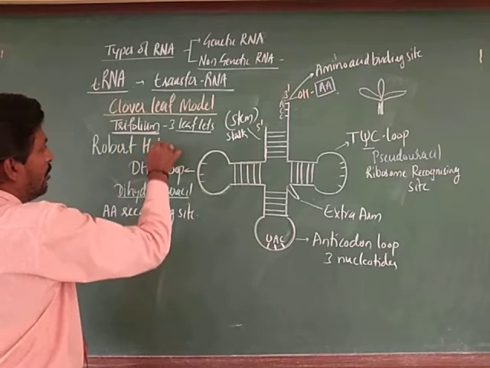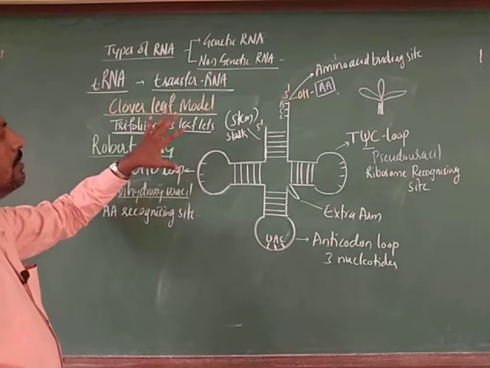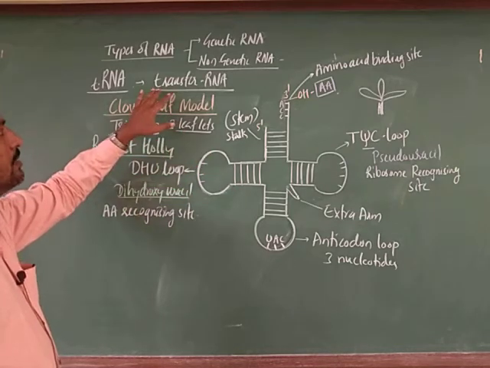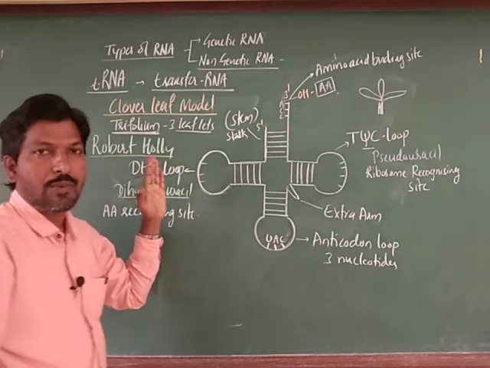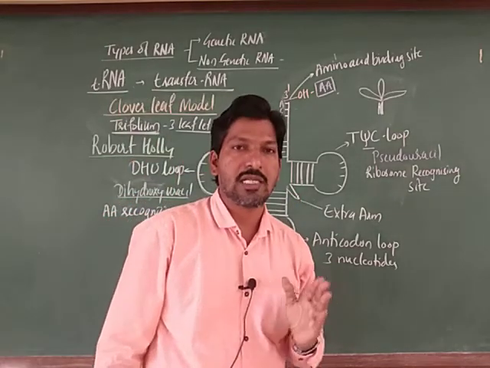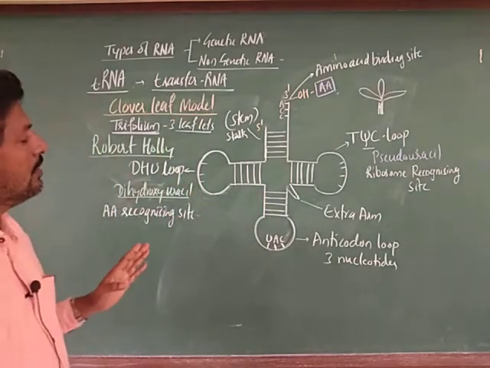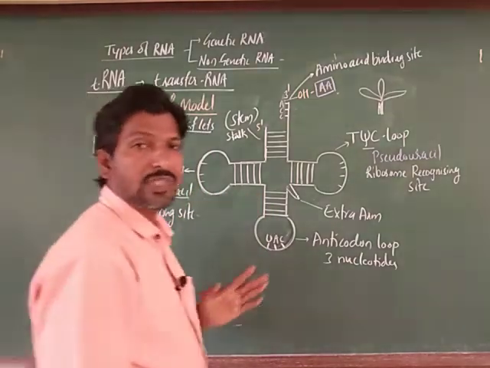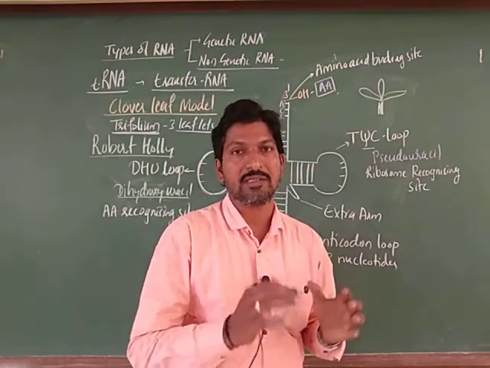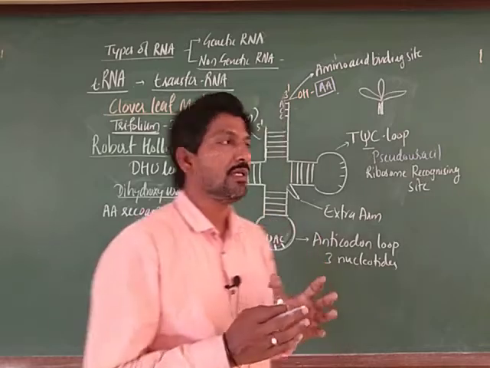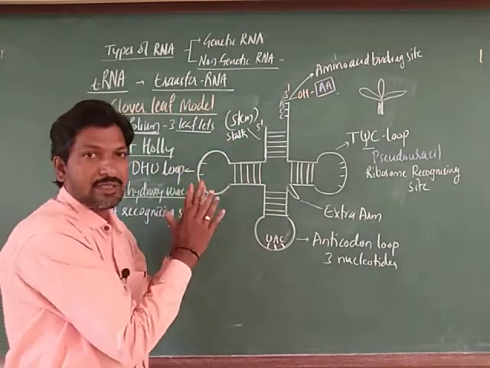Remember, with the help of this model, he explained the transfer RNA, that is tRNA. Robert Holley explained the detailed structure of this tRNA. Of course, tRNA is also single stranded, but somewhere it is folded. In some areas it is folded on itself and forms base pairing. We observe a double strand here, but it is not double stranded.